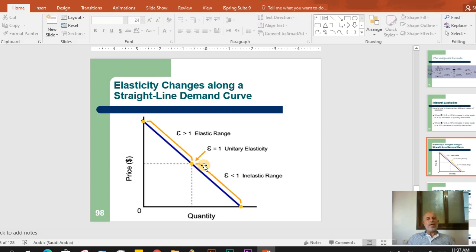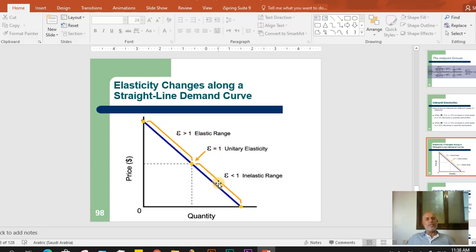It is the bottom half divided by the upper half. So the lower half divided by the upper half. If the two halves are equal, the elasticity equals 1. So at any point between this point and this point, suppose here, elasticity is less than 1, inelastic demand, because it equals this small part divided by the larger part.